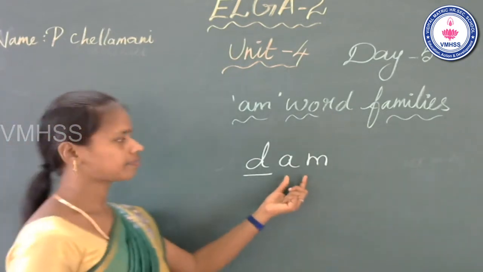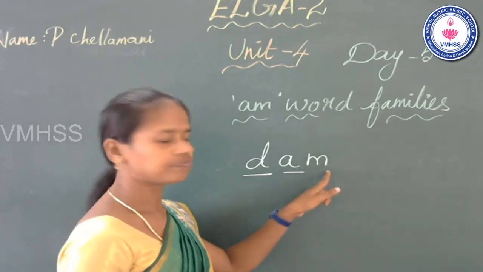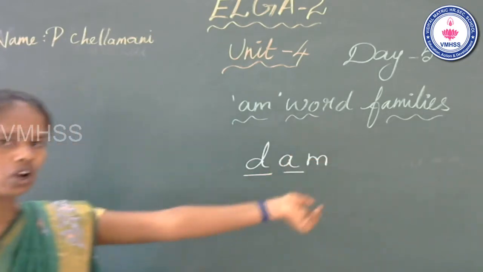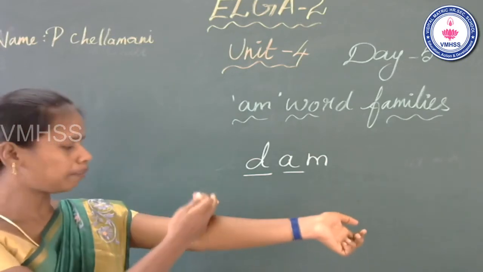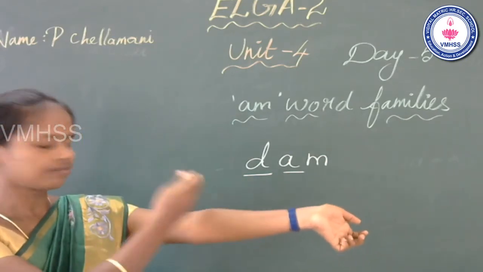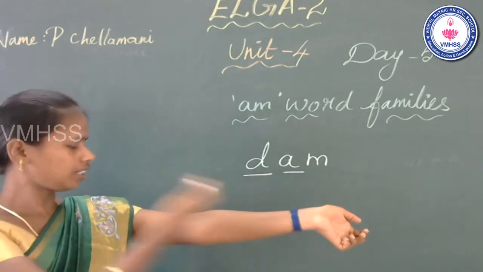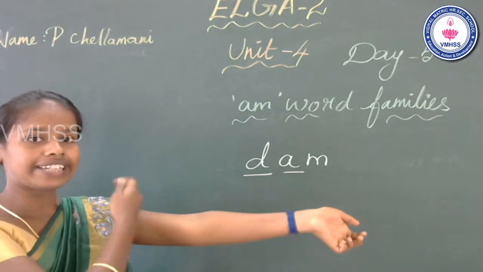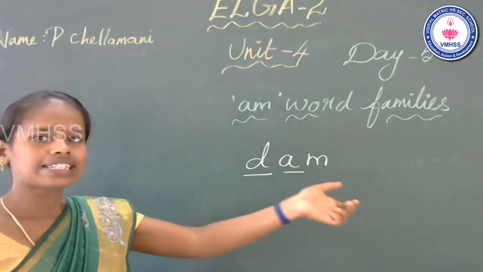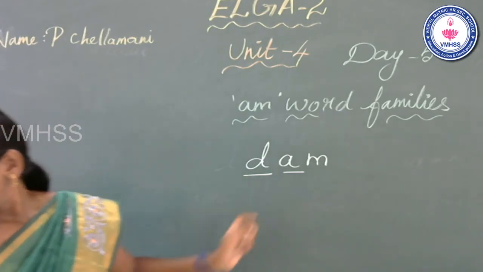Next, middle. A. N, M. So, okay, use your arm. This is beginning, middle, end. Beginning, D. Middle, A. End, M. D, A, M. Dam. What is the word? Dam. Is that clear? Now go to the next one.